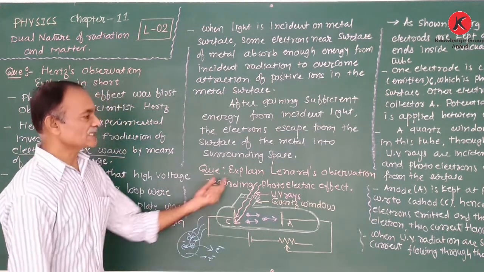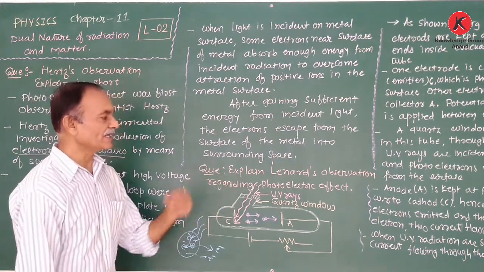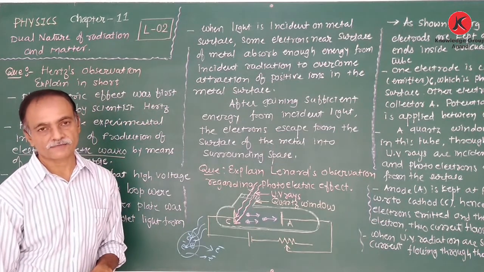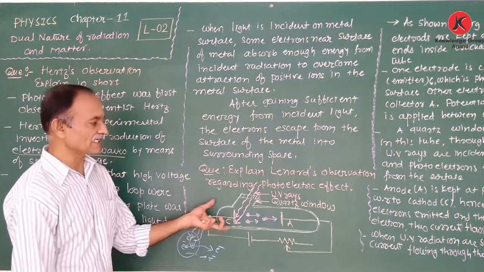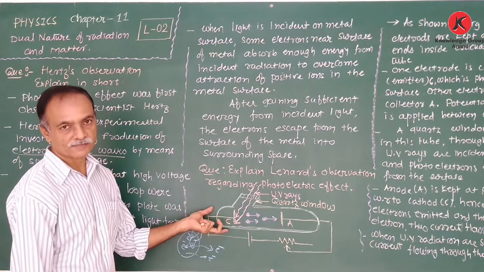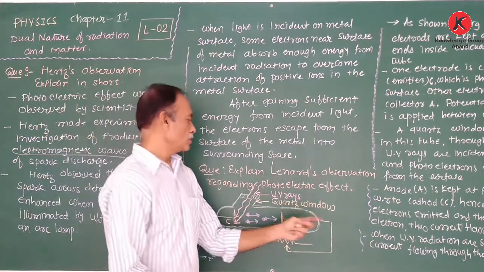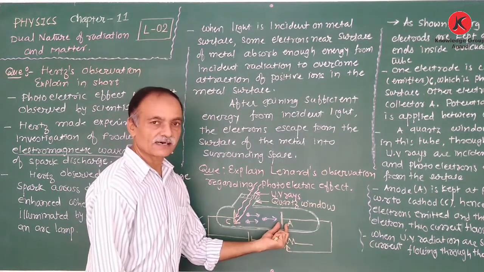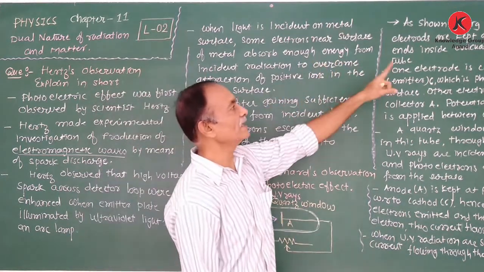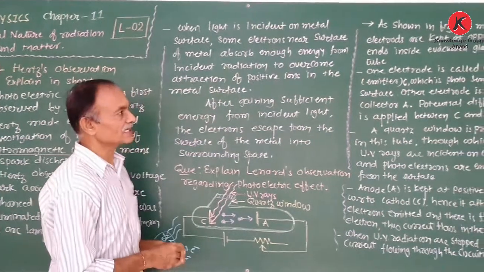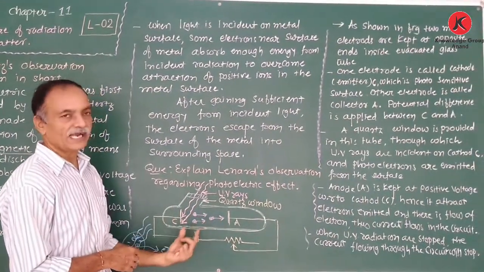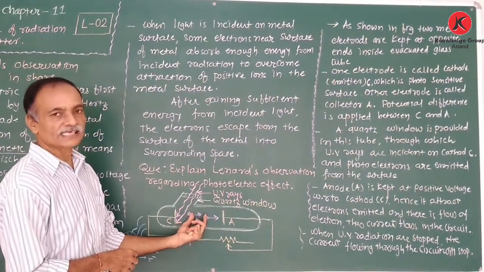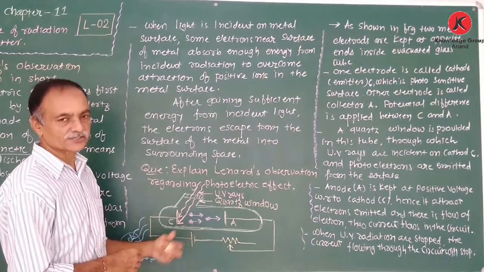Okay. So explain Lenard's observation regarding the photoelectric effect. The setup of Lenard's experiment is shown in the figure. Here there are two metal conductors, one is the cathode, the second is the anode. As shown in the figure, two metal electrodes are kept at opposite ends inside an evacuated glass tube.